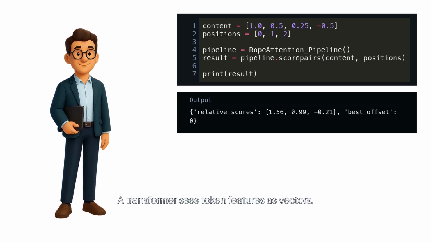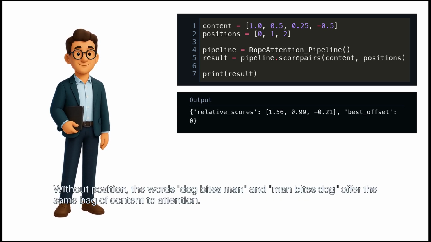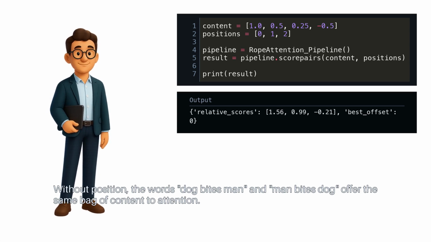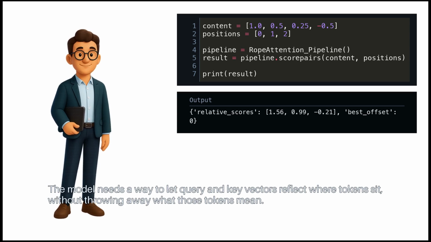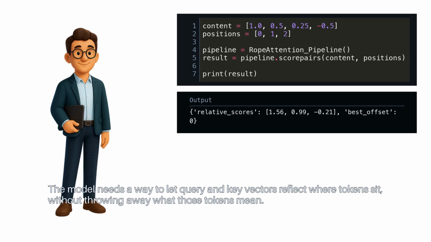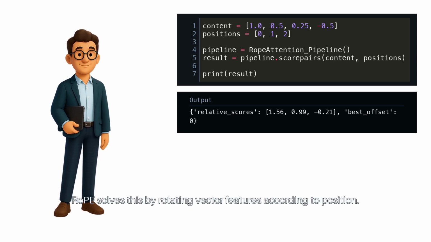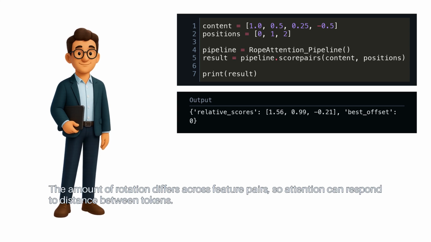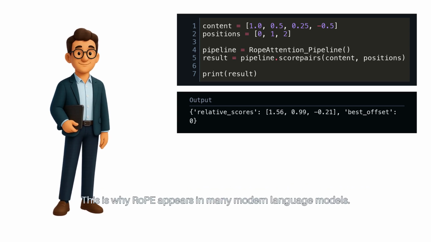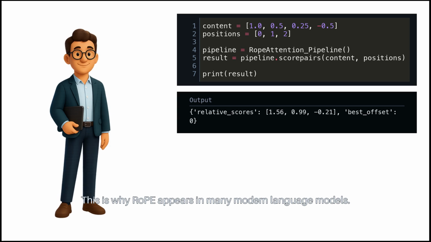A transformer sees token features as vectors. Without position, the words "dog bites man" and "man bites dog" offer the same bag of content to attention. The model needs a way to let query and key vectors reflect where tokens sit, without throwing away what those tokens mean. RoPE solves this by rotating vector features according to position. The amount of rotation differs across feature pairs, so attention can respond to distance between tokens. This is why RoPE appears in many modern language models.